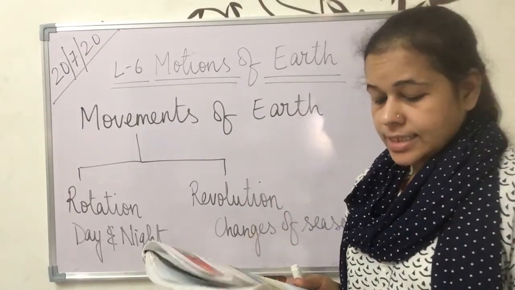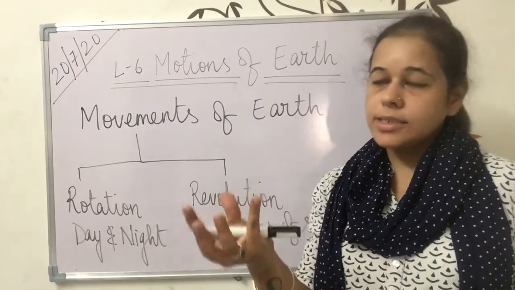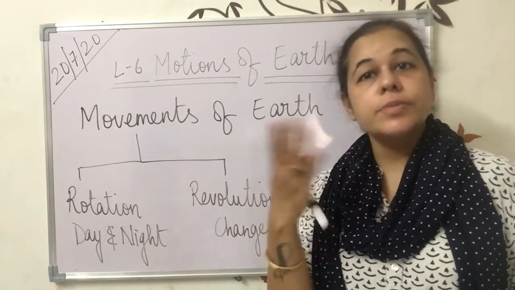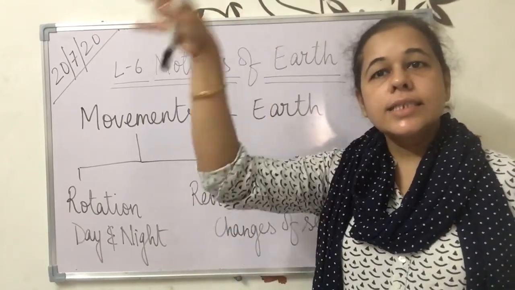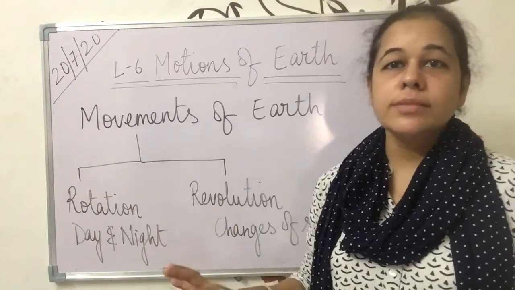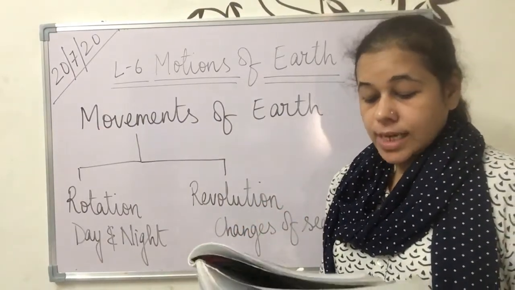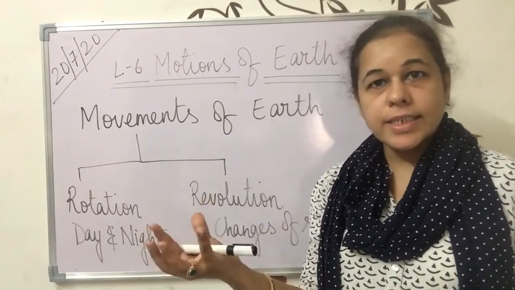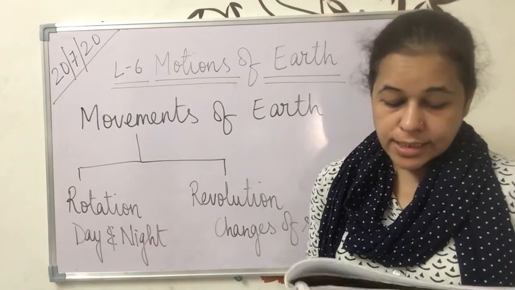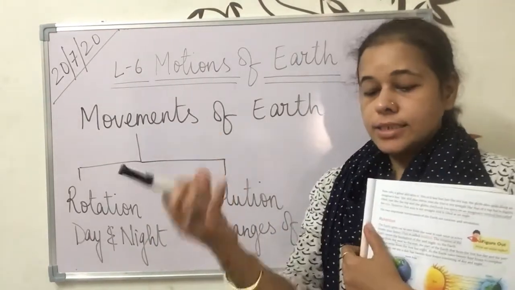That is why we say the sun rises and sets. Okay, that is why we say that the earth is standing and the sun is moving. Previously people used to believe that. Okay, that's why we used to say that the sun is rising and the sun is setting, means the sun is doing the movement, but it is not true. But actually the sun is stationary. Stationary means it is not moving, it is at its place, same place it is standing there only. And it is the earth that moves from west to east. So the sun is in the center only.